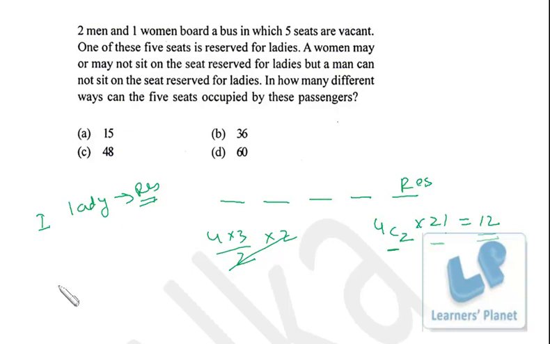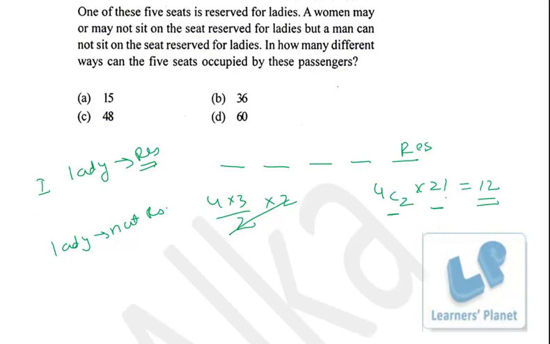If the lady is not sitting on the reserved seat, that means nobody else can occupy this seat because there is just one woman, and nobody is sitting on this seat. That means all the 2 men and one woman are sitting in these 4 places. So out of these 4 places we need to select 3 places.